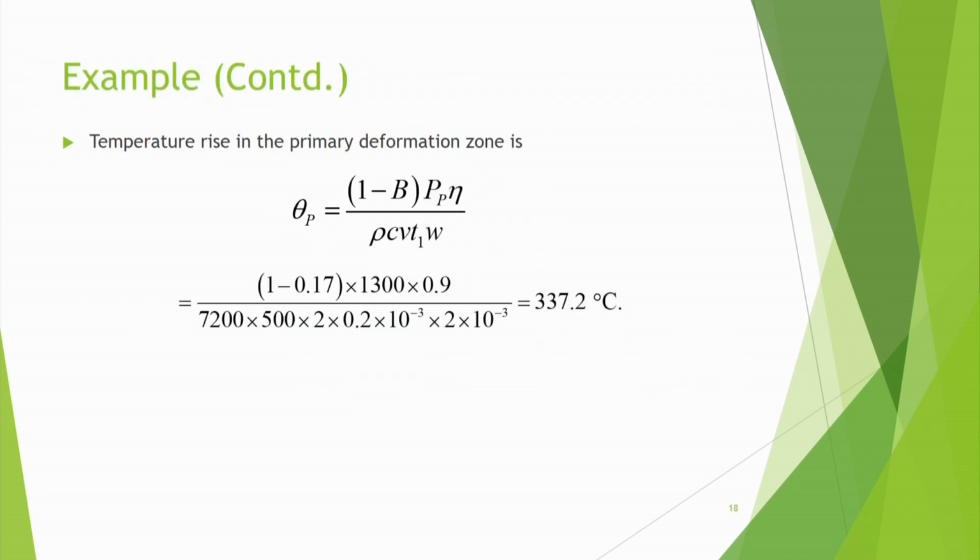So temperature rise in the primary deformation zone, we know this is the formula, that means 1 minus 0.17, that means 0.83 fraction is going here.